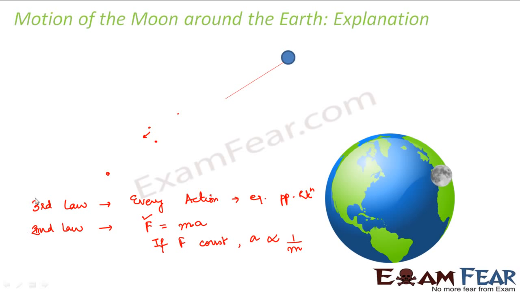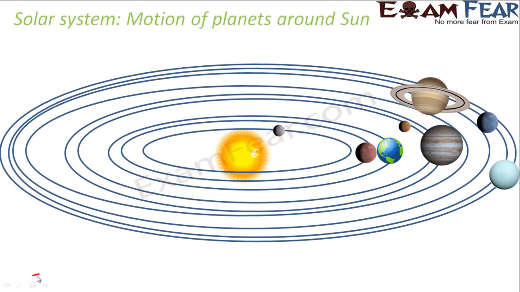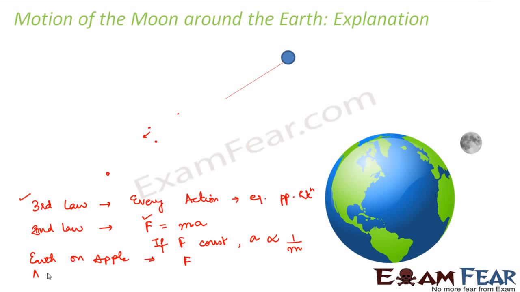So the same thing as per the third law, what happens? Earth will exert some force on the apple. Let us suppose Earth exerts force F on the apple. So as per the third law, the apple should also exert an equal and opposite force on Earth. That means it should also exert the same force F. But now your force is constant in both the cases, right? But for the apple, the mass is less, but for Earth, the mass is more.